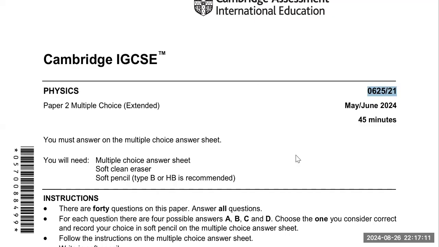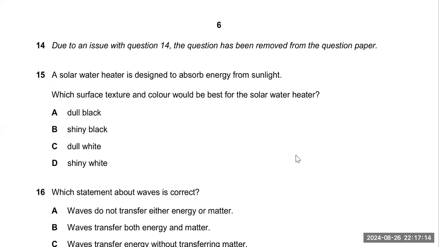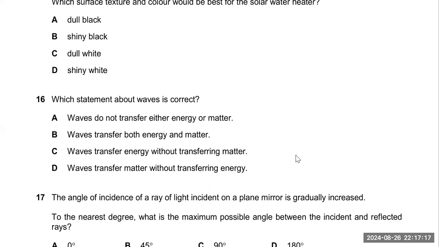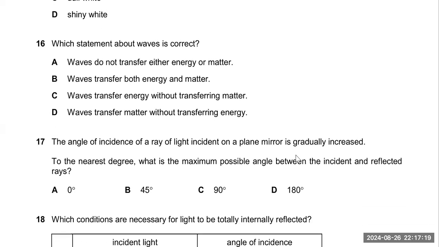Okay, let's start our topic from the 16 MCQs. Let's look at the statement. Which statement about wave is correct? You have to identify which one defines wave accurately. The definition of wave is that a wave can transfer energy from one point to another point, but matter cannot be transferred during the transfer of energy. Okay, this is the proper definition.